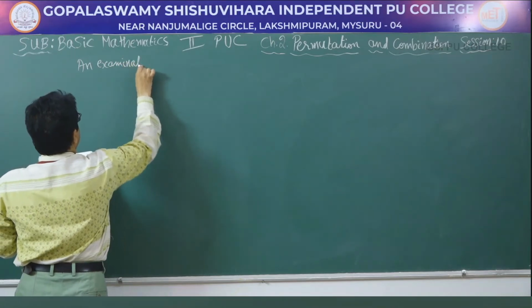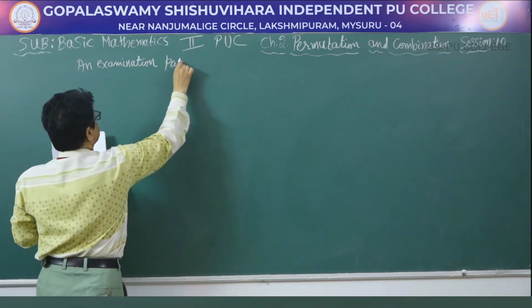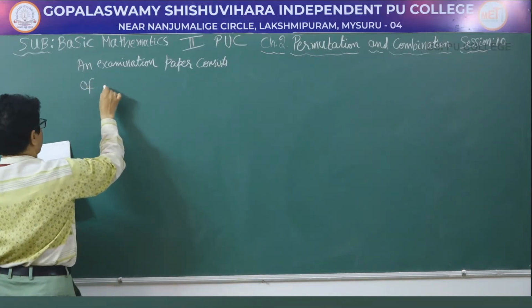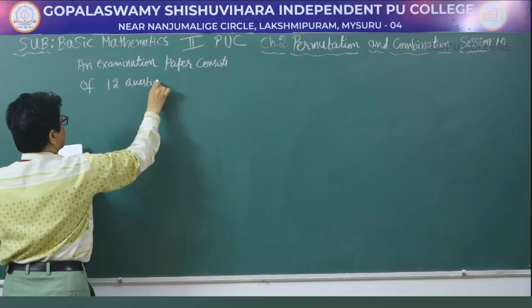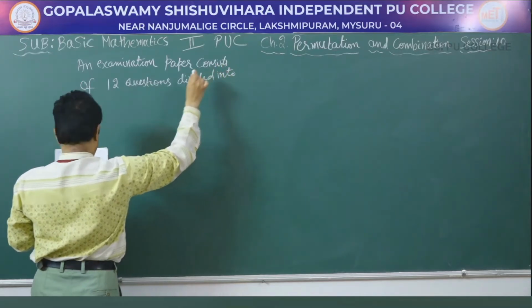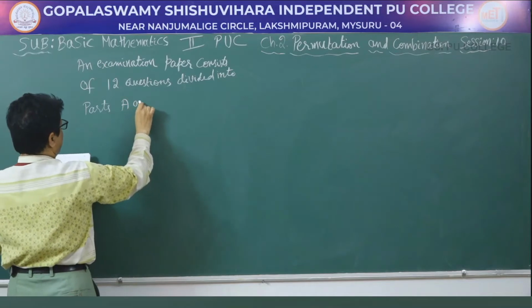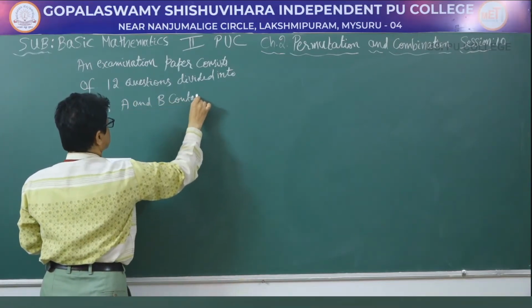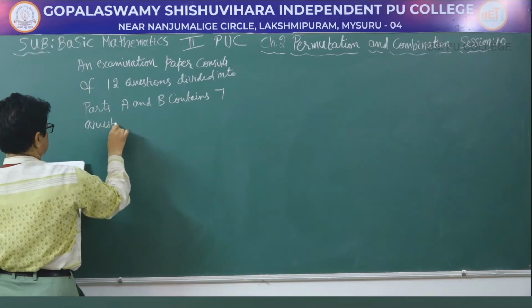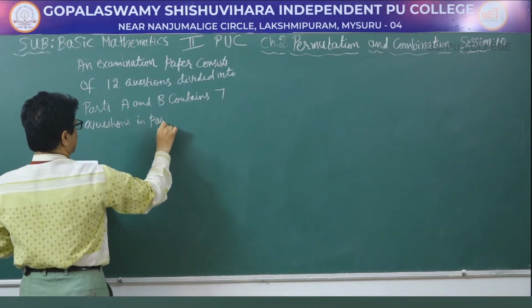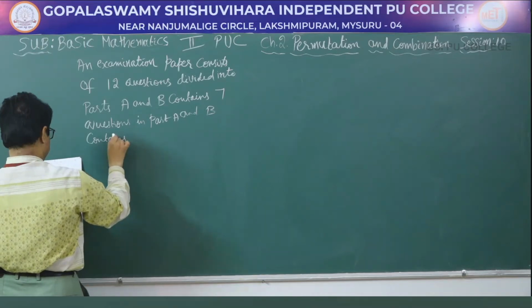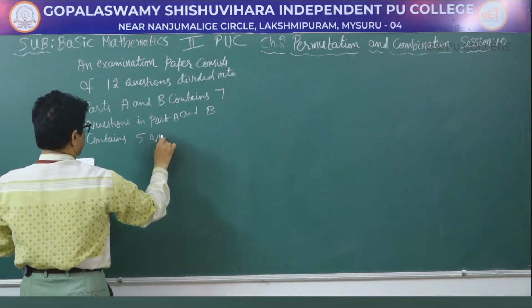An examination paper consists of 12 questions divided into parts A and B. Part A contains 7 questions and part B contains 5 questions.